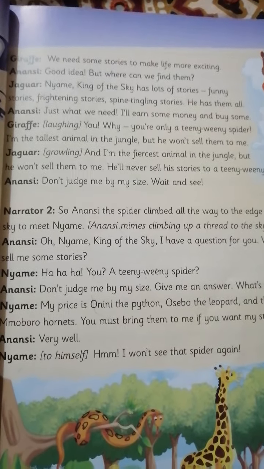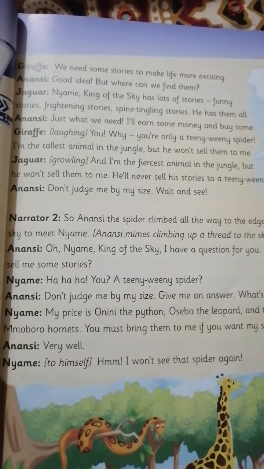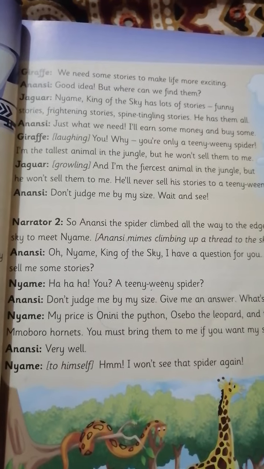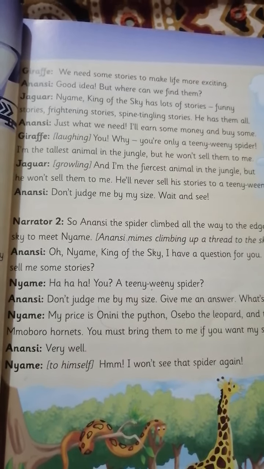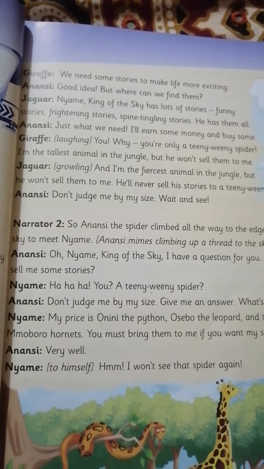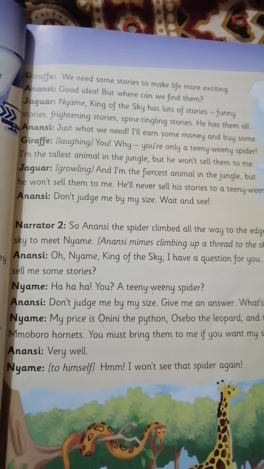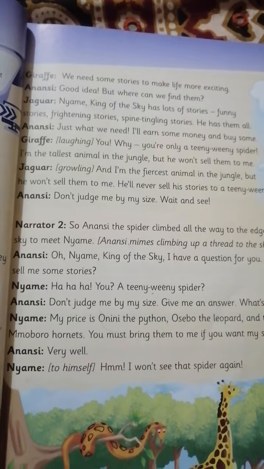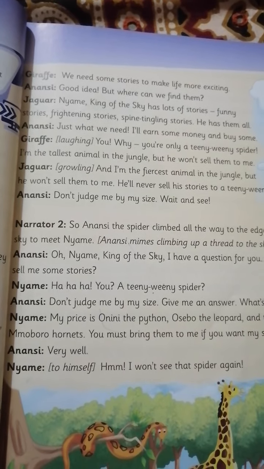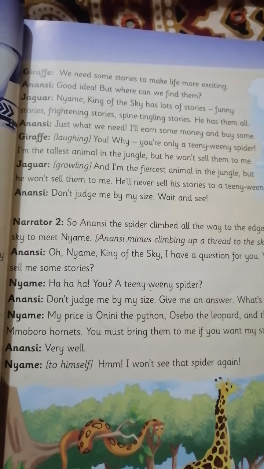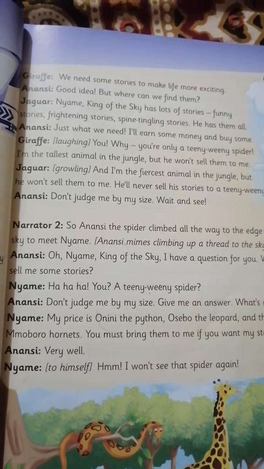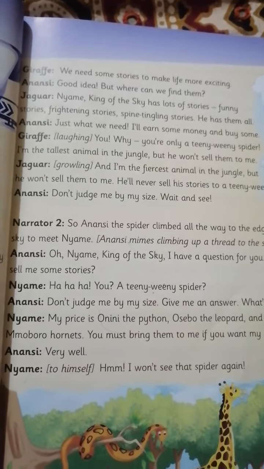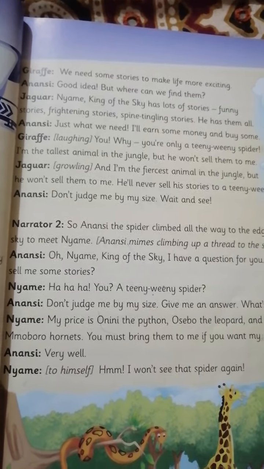Okay. And Anansi said, I'll earn some money and then buy some stories from Naim, the king of the sky. Okay. Giraffe starts laughing at him and calls him a teeny weeny spider. Okay. And admiring himself, he says, I am the tallest animal of the jungle, but Naim will not sell these stories to me also. Then why would he give them to you?